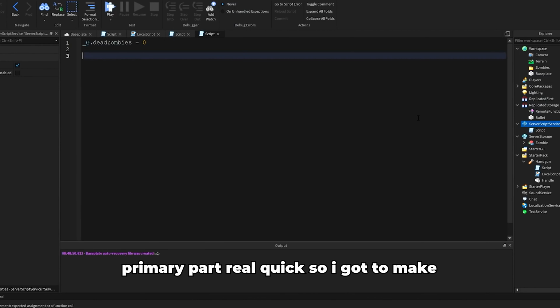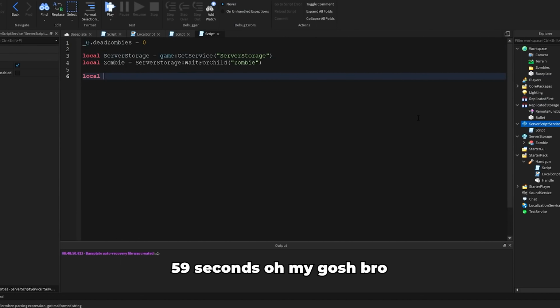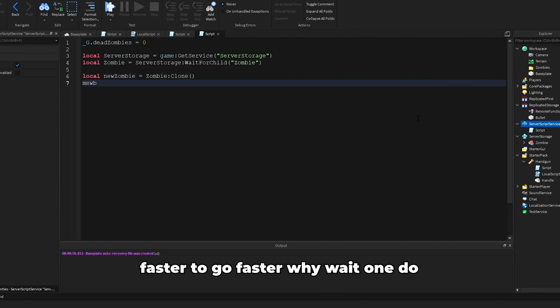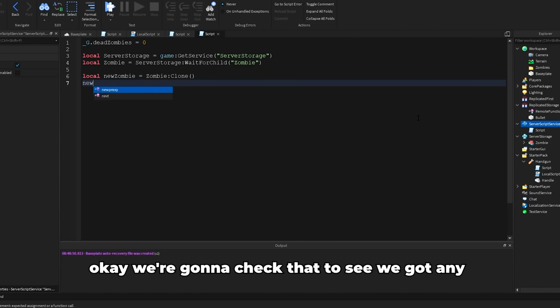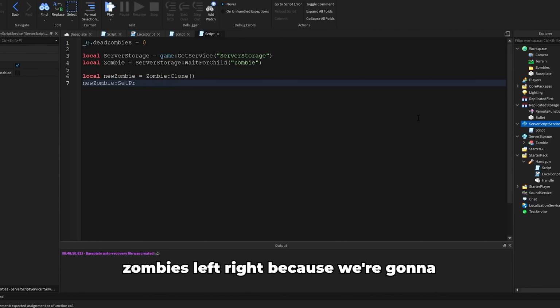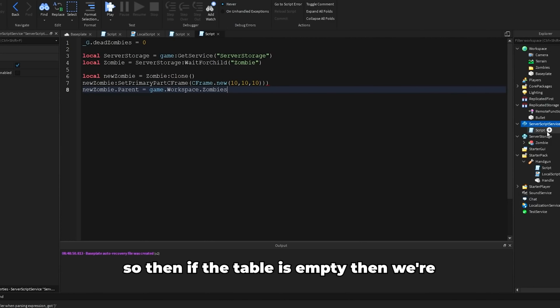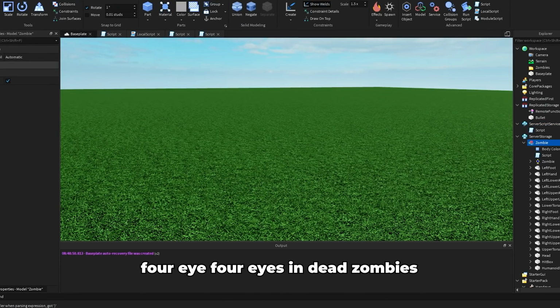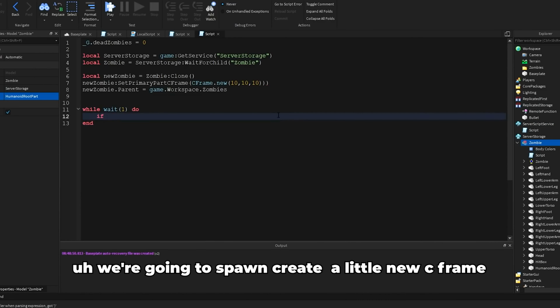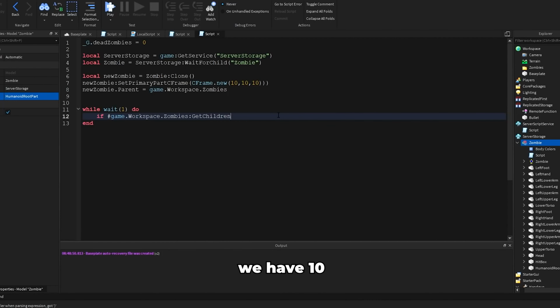Okay, then let's make a primary part real quick. So I got to make sure I get that in 59 seconds. Oh my gosh, bro. Faster. Okay, we're gonna check to see if we got zombies left right now, because we're gonna keep looking through. So then if the table's empty, we're going to run a for loop in the dead zombies. We're going to create a little new CFrame. Okay, we'll have 10 seconds left.